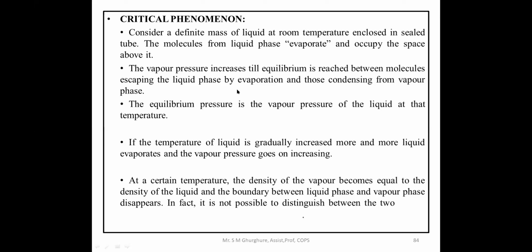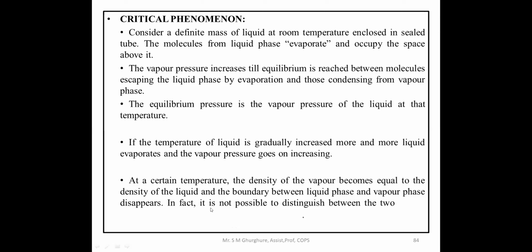If the temperature of the liquid is gradually increased more and more, the liquid evaporates and the vapor pressure goes on increasing. Then at a certain temperature, the density of the vapors becomes equal to the density of the liquid, and the boundary between the liquid phase and vapor phase disappears.